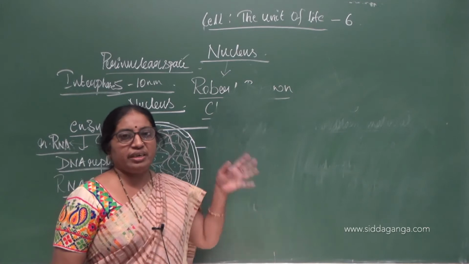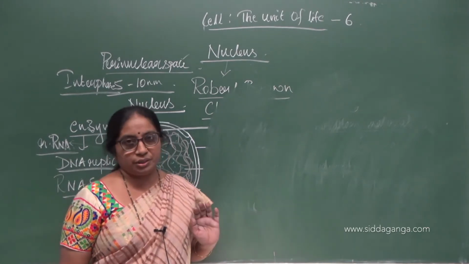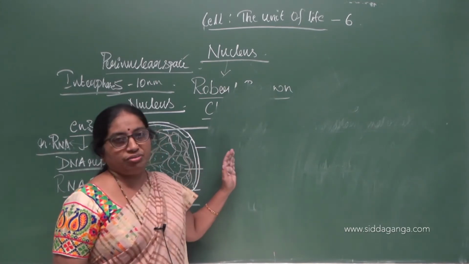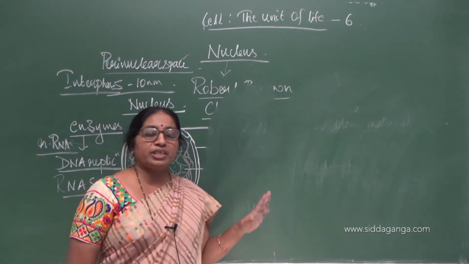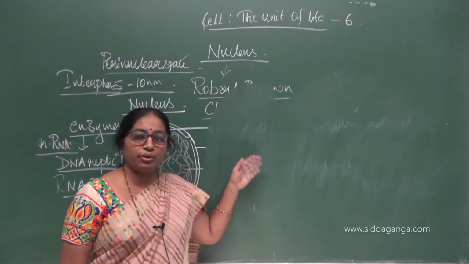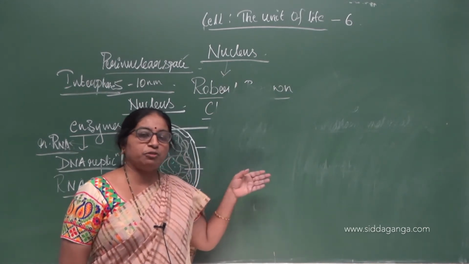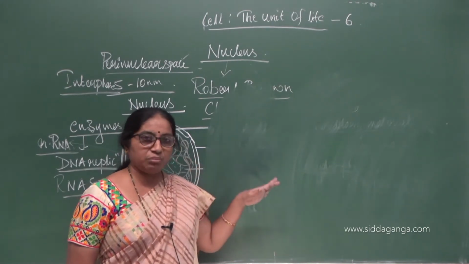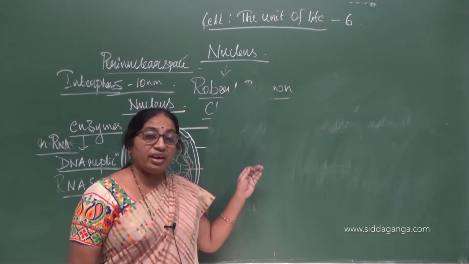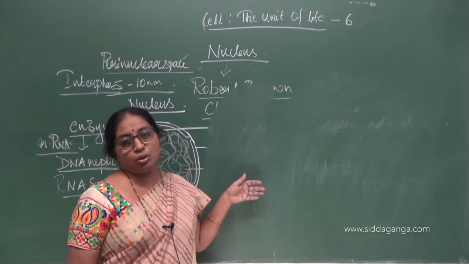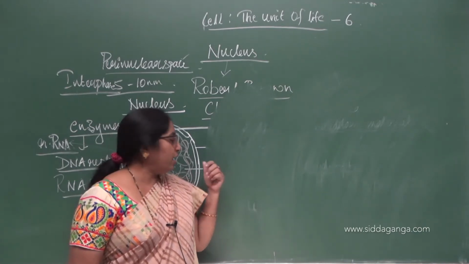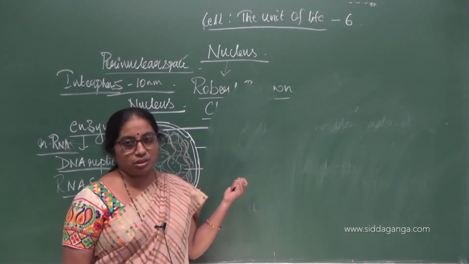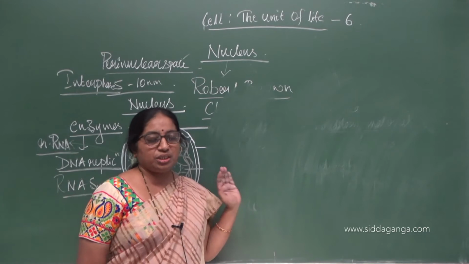So the parent cell divides, it forms two daughter cells. When the cell undergoes division, there are four important steps which are observed during the process of cell division. The first phase is called the prophase. After interphase comes the division phase, where the first phase of cell division is called the prophase, where you can see the chromatin as little more distinct structures.